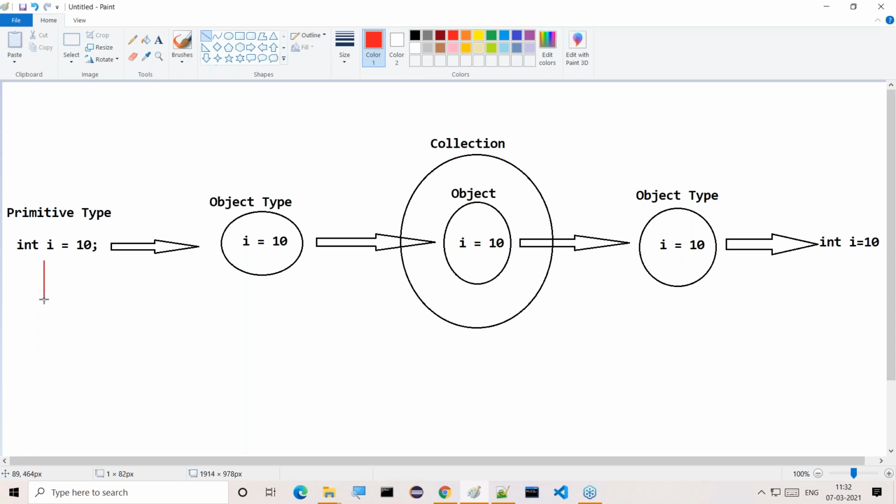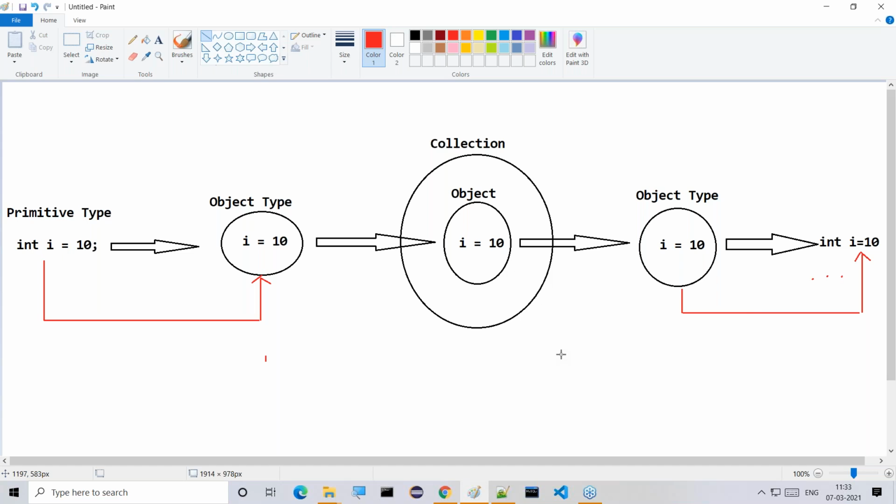Good. Here we need primitive type to object type conversion majorly. Then the other one is object type to primitive type. Primitive type to object type, and another one is object type to primitive type. Right, sir. Primitive type to object type and object type to primitive type.